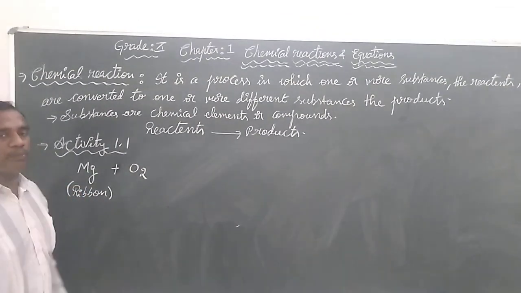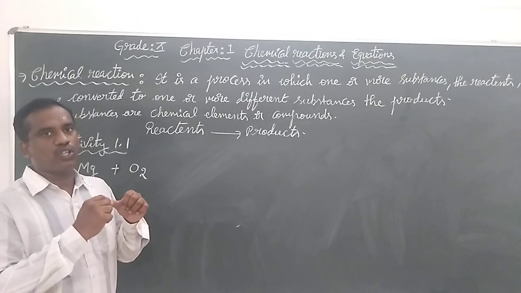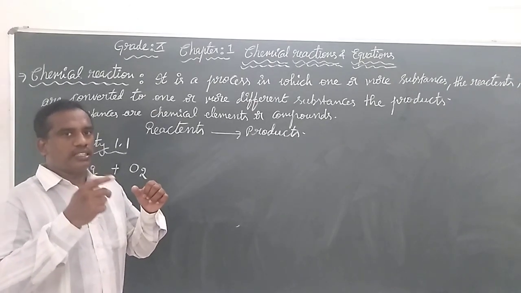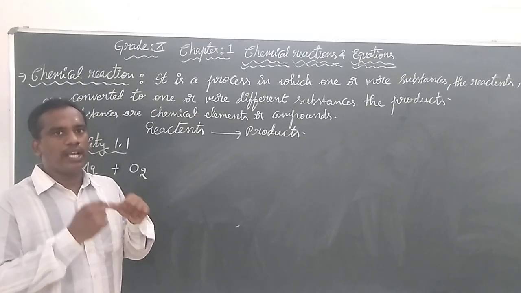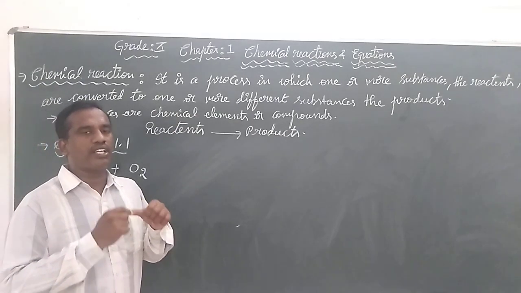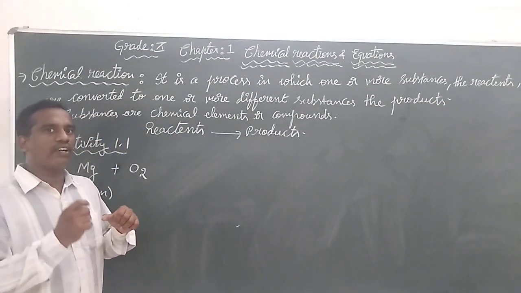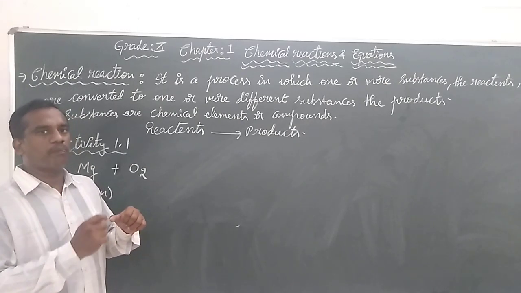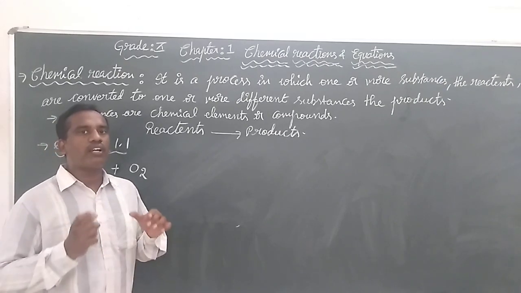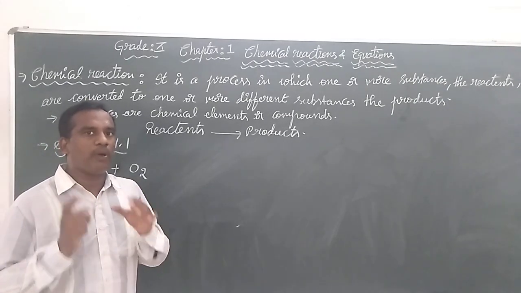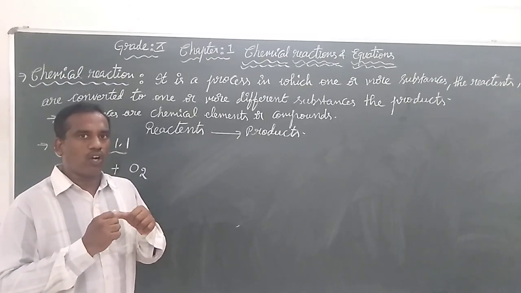This magnesium ribbon we are going to hold with the help of tongs. Tongs are the scissor-type material that is used to hold the magnesium ribbon. Related to this activity, in a play field method we had given a link. First please watch that activity, then continue with this topic. Good. Now in that activity, what we will be observing is a magnesium ribbon held with the help of the tongs.